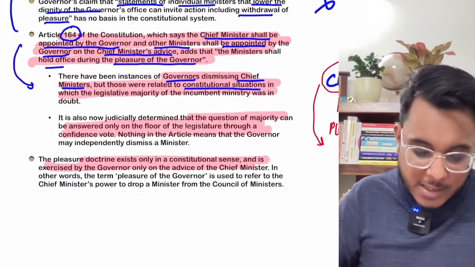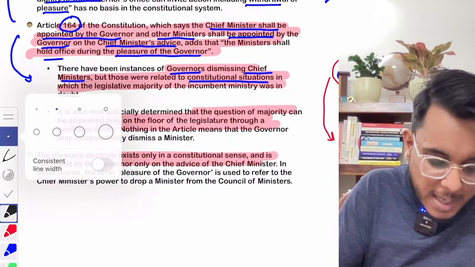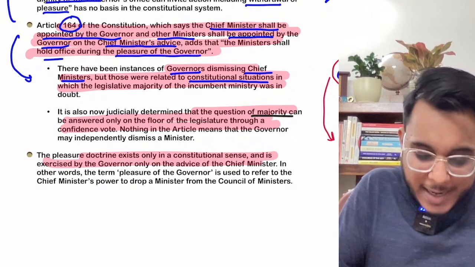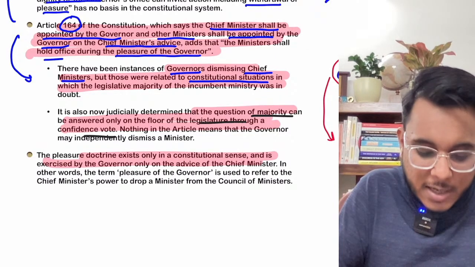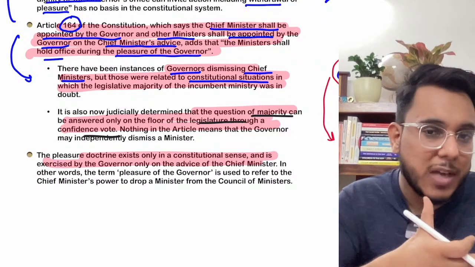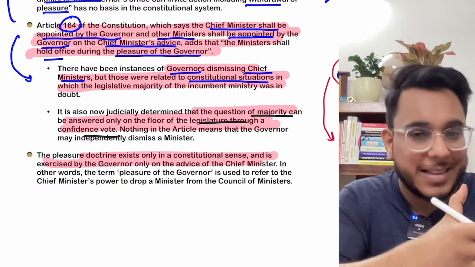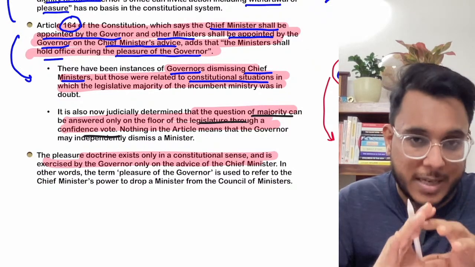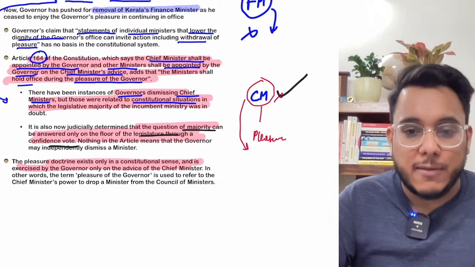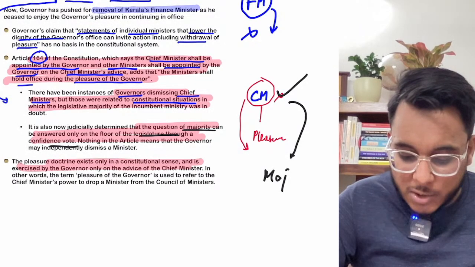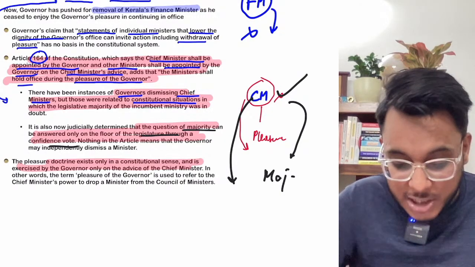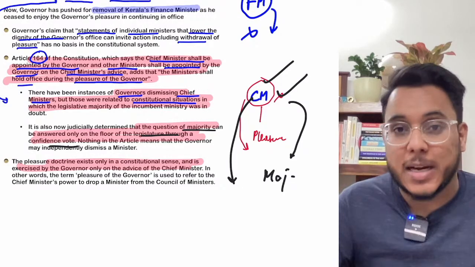In multiple judgments, the Supreme Court has also provided that whether the chief minister has a majority or not can be answered only on the floor of the legislature through a confidence vote. If the members of the house vote in support of the chief minister, it proves that the chief minister still has the majority, and then the governor cannot withdraw the pleasure. So the pleasure from the chief minister can only be withdrawn when the majority is not there. And the pleasure from the other ministers can also be withdrawn only when the chief minister and the council of ministers recommend that.